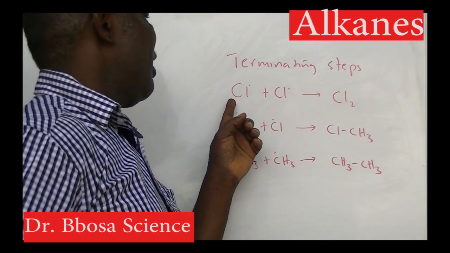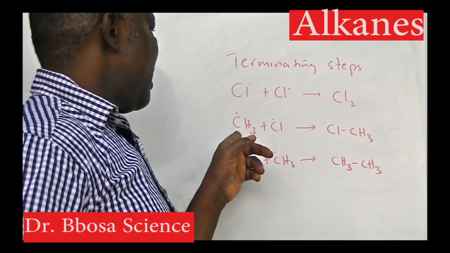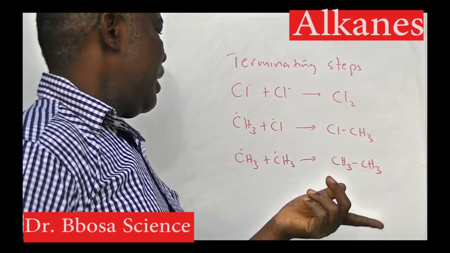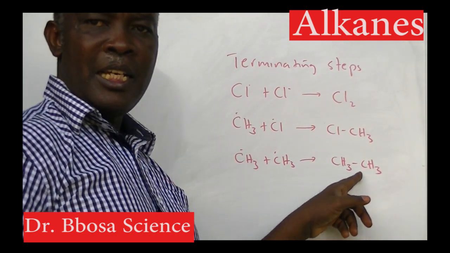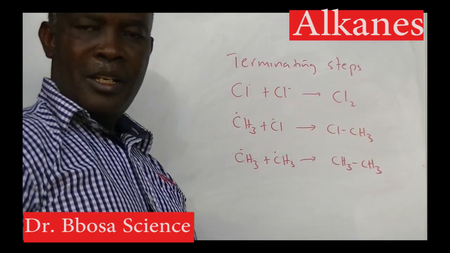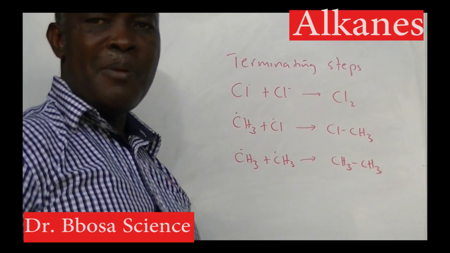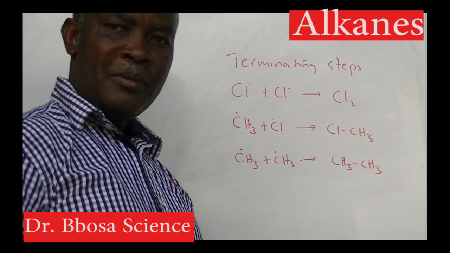So a chlorine free radical plus a chlorine free radical will give you chlorine. A methyl free radical plus a chlorine free radical will give you chloromethane. A methyl radical plus a methyl radical can give you ethane, and so on. There are so many reactions which take place at terminating steps. A terminating step will stop further reaction.